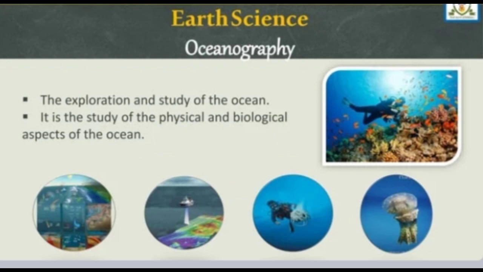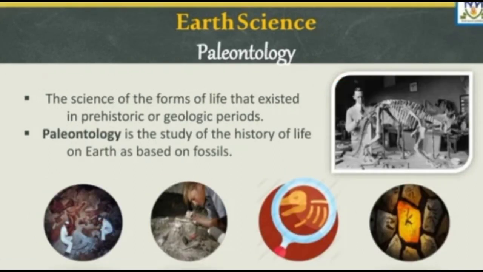So we go now to the branches of earth science. The first branch is oceanography, which is the exploration or study of the ocean. It is also the study of the physical and biological aspects of the ocean. Another one is paleontology, a branch of earth science that studies the forms of life that existed in prehistoric or geologic periods. Paleontology is the study of the history of life on Earth as based on fossils.